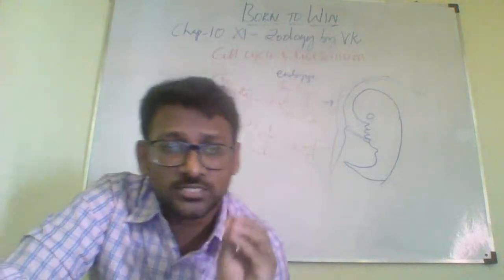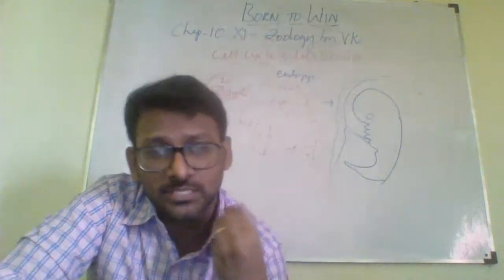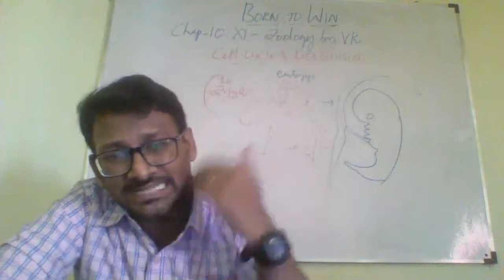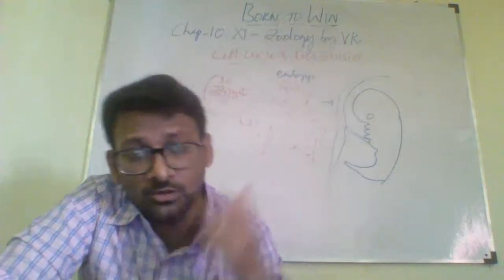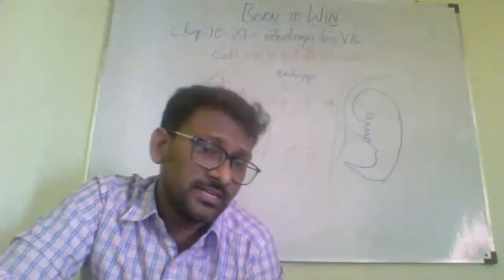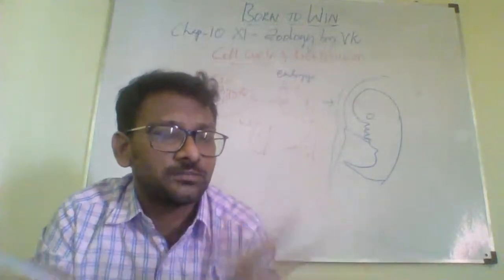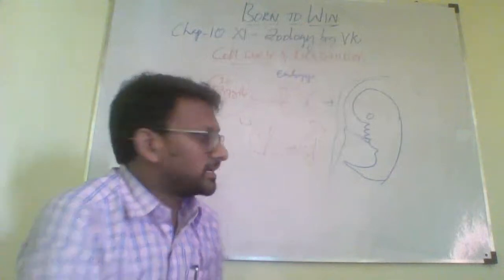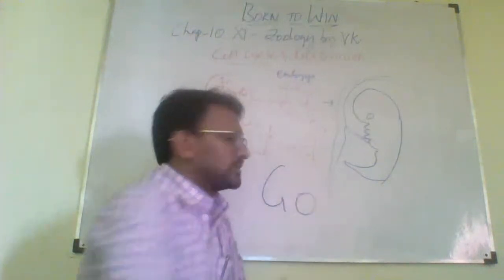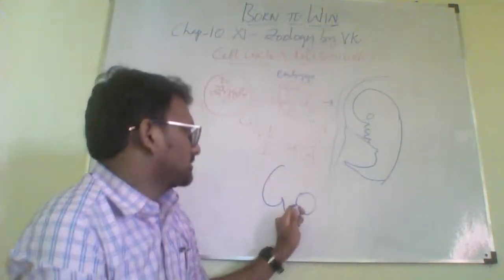These cells can't be repaired or form new cells, because they enter a phase where there won't be any division. That phase we call the G0 phase. What is it?